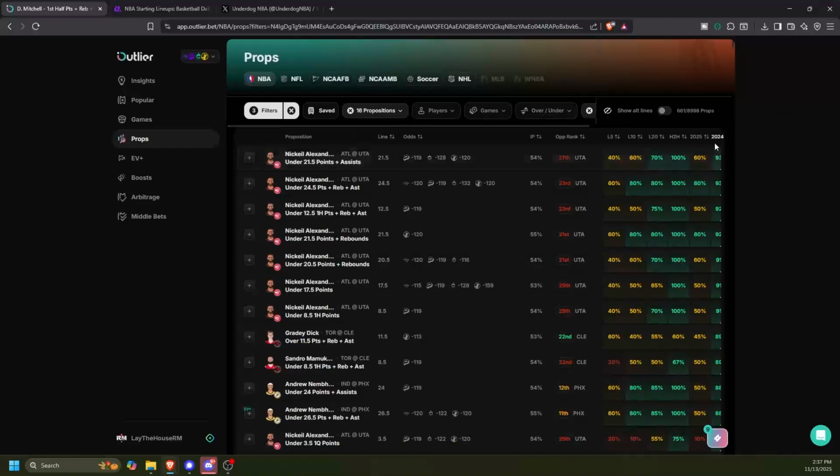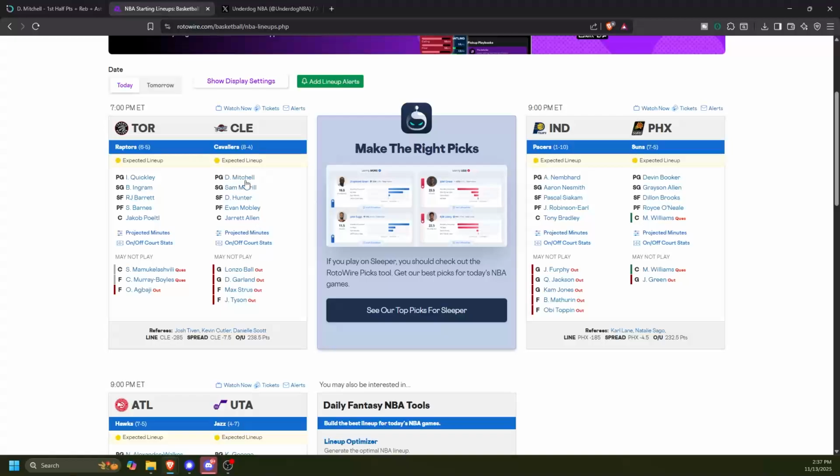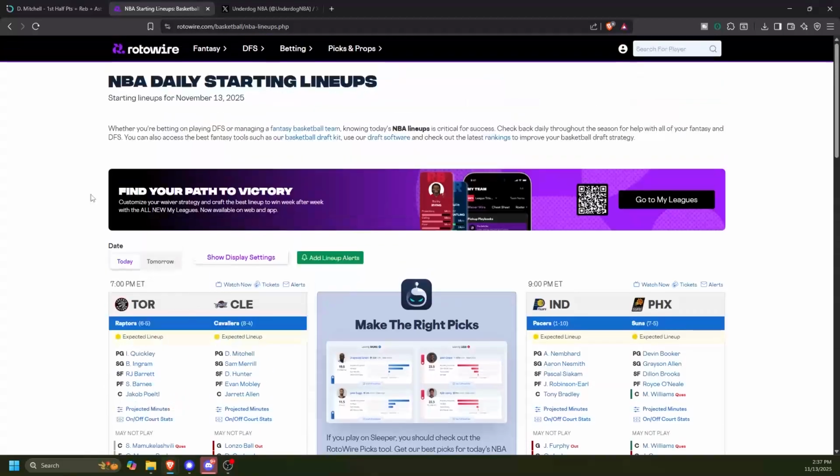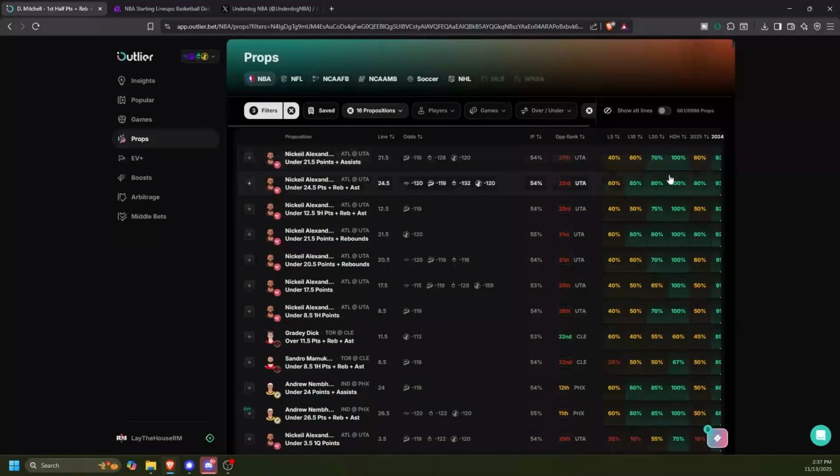So I'm still looking a little bit at last year's numbers for the most part, especially on teams who have the same guys as last year. Like the Cleveland stuff, they have mostly the same guys. Toronto's for the most part the same, but Brandon Ingram is different in there, and he's a high usage guy. Pacers are way different. The Suns are way different. No Durant. Hawks are without Trae Young. They're pretty different. And Utah, for the most part, they're kind of the same from last year. So it kind of just depends team by team.